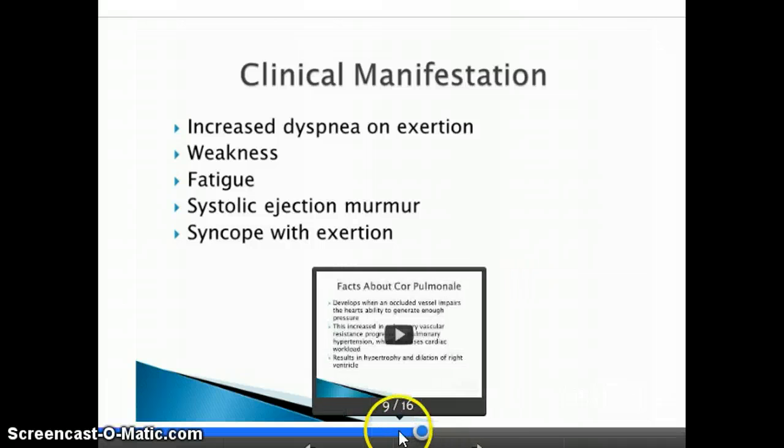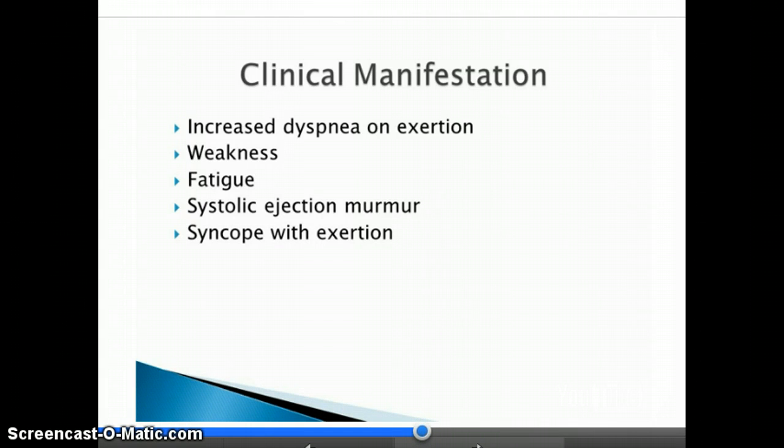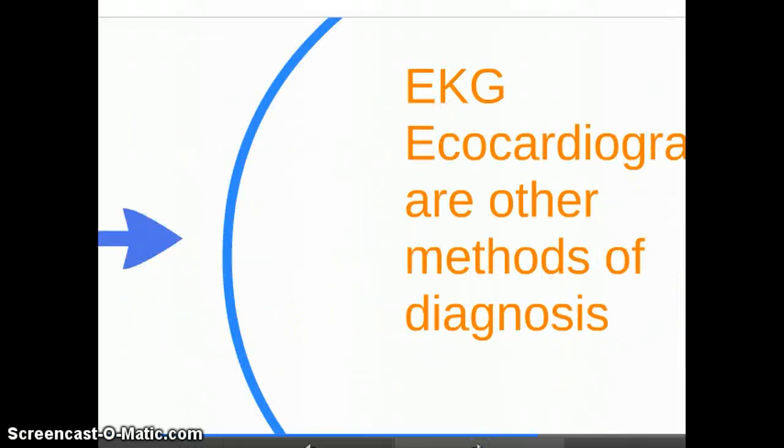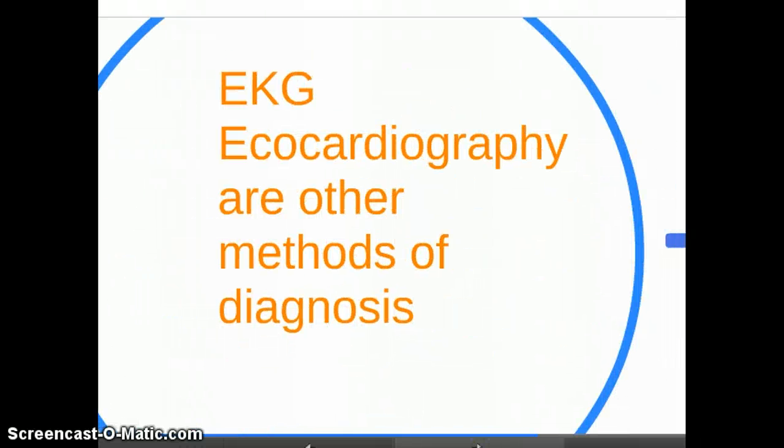Classic symptoms of pulmonary hypertension are dyspnea on exertion and fatigue, exertional chest pain, systolic ejection murmur, dizziness, and syncope on exertion. Diagnosis. The best initial test is chest X-ray. EKG and echocardiography are other methods of diagnosis.